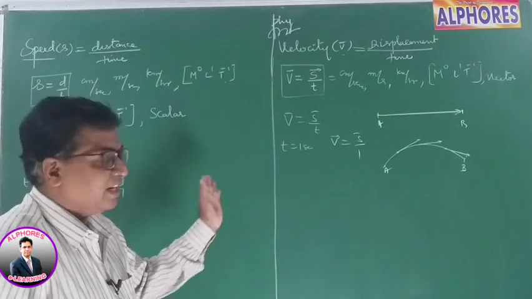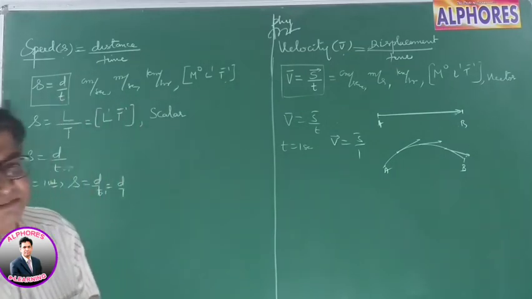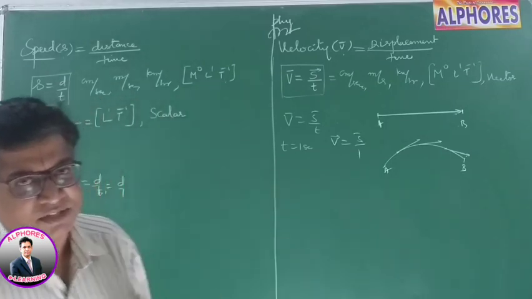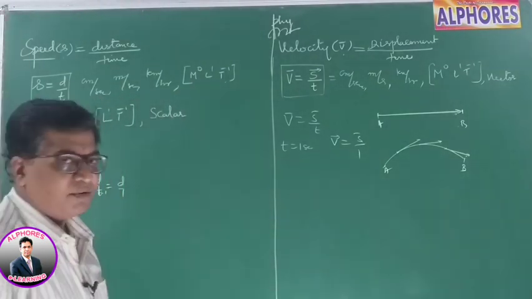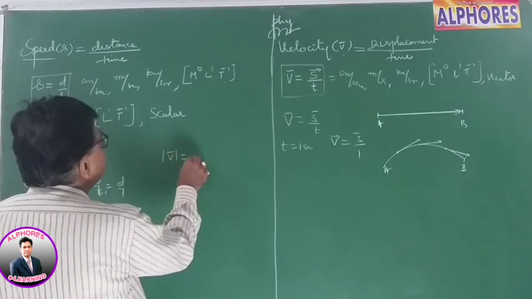Now how do you correlate these two? What is the relation between them? Both cannot be equal. Speed is not equal to velocity, impossible. Velocity is a vector, speed is a scalar, both cannot be equal. But the magnitude of velocity is termed as speed.